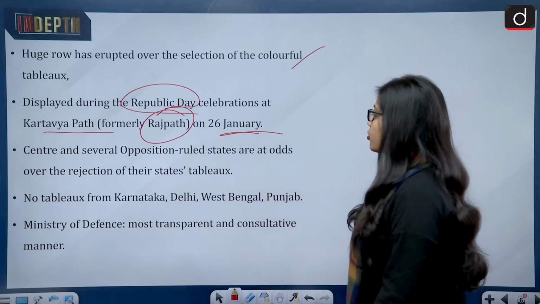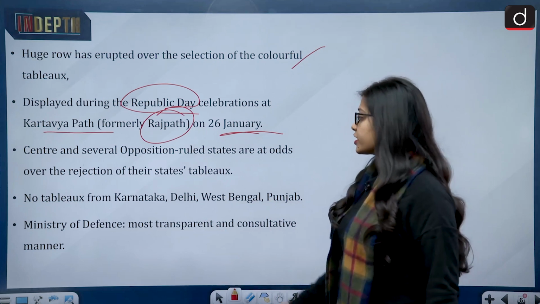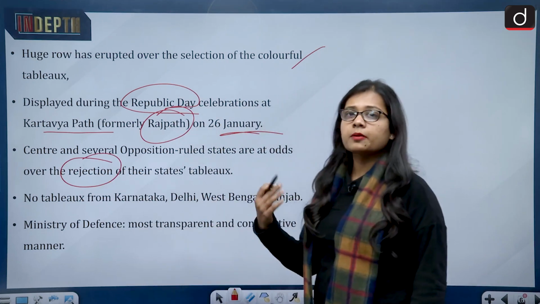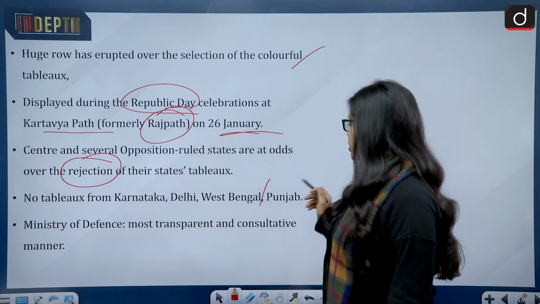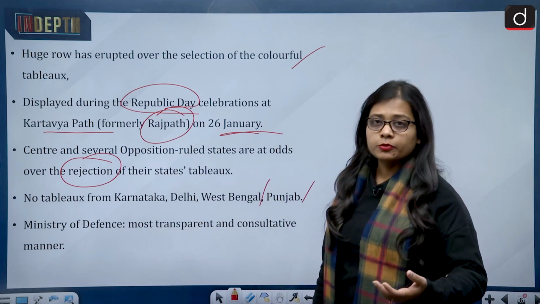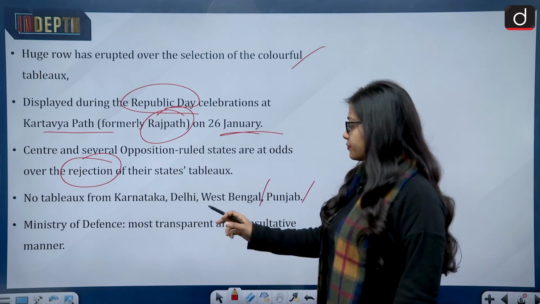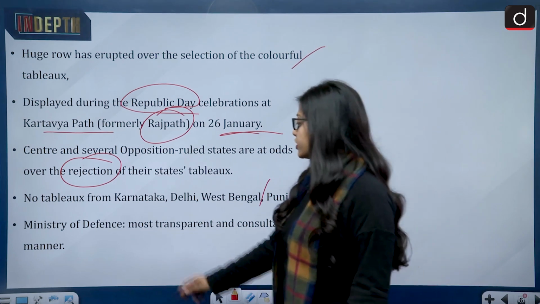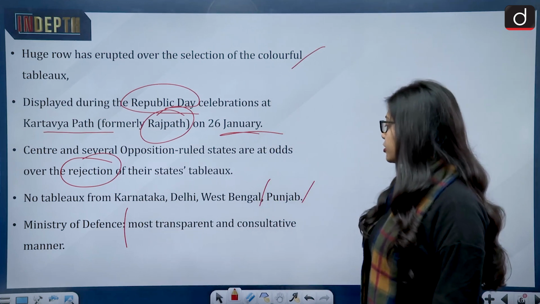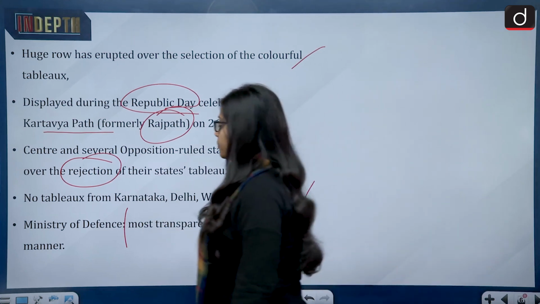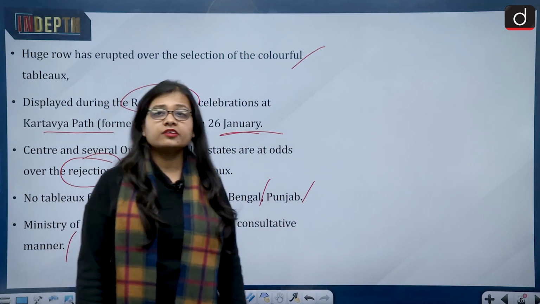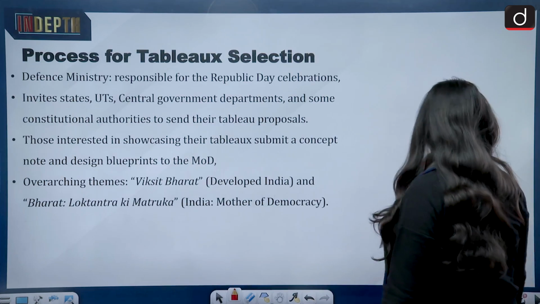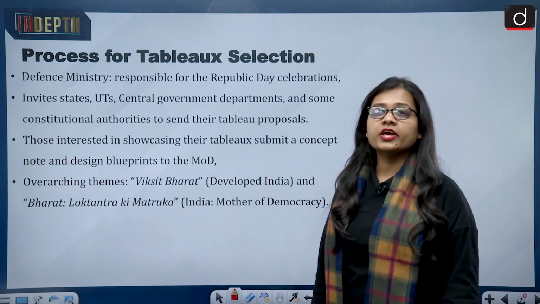The center and several opposition-ruled states are at odds over the rejection of their state's tableau, for example Karnataka, Punjab, Delhi, West Bengal. So these are the states whose tableau has not been selected. And the Ministry of Defense, which looks into this aspect, has said that the most transparent and consultative manner has been followed while selecting the Republic Day tableau. So no bias was followed from their side.